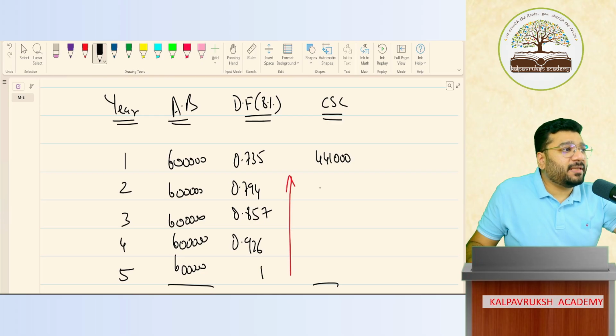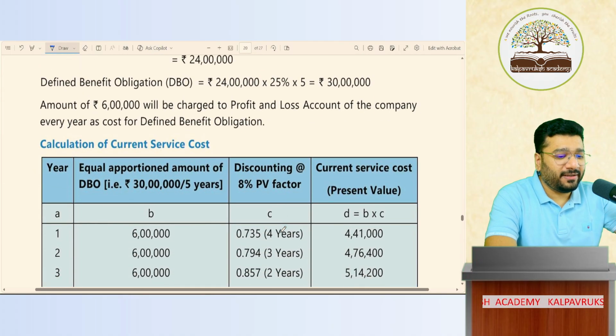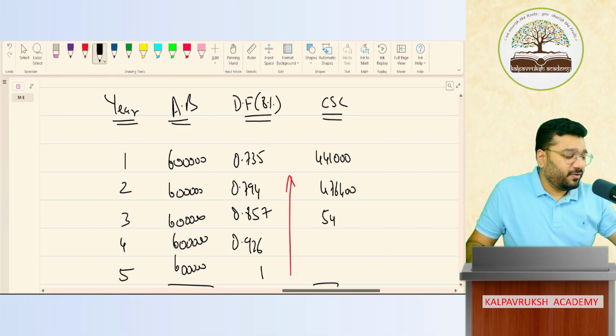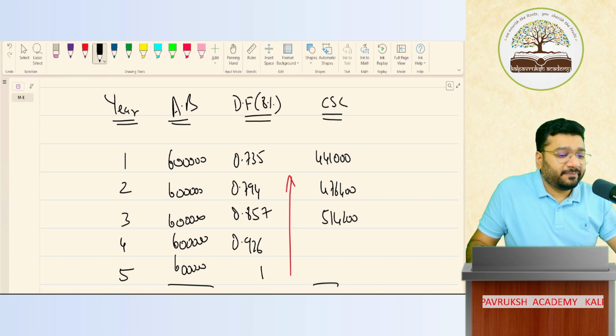I hope you're using the M plus symbol. 6 lakh into 0.794, 4,76,400. Then 14,200. Then 5,55,000. Last one I still tell 6 lakh.